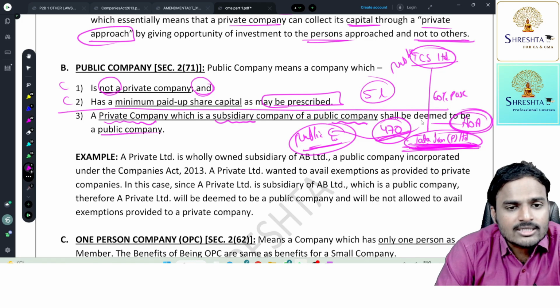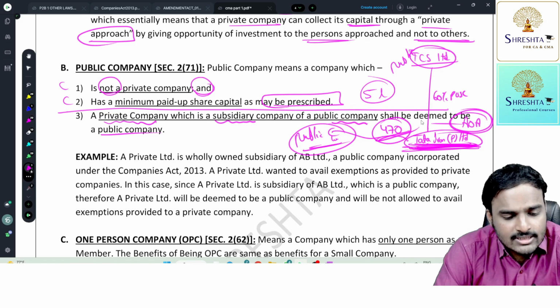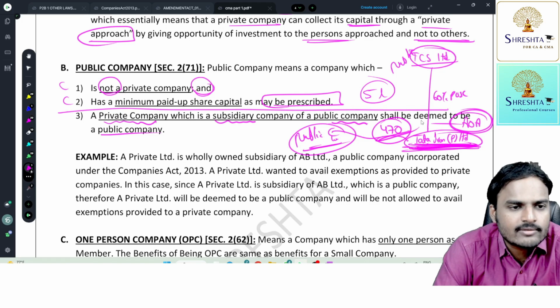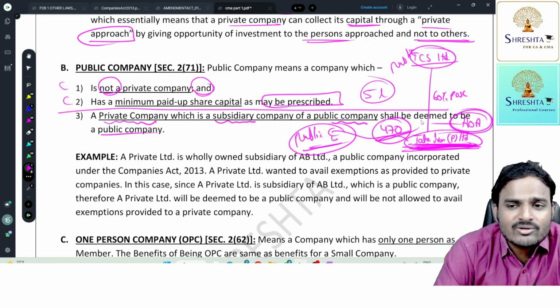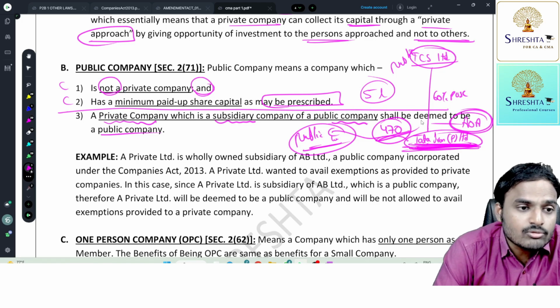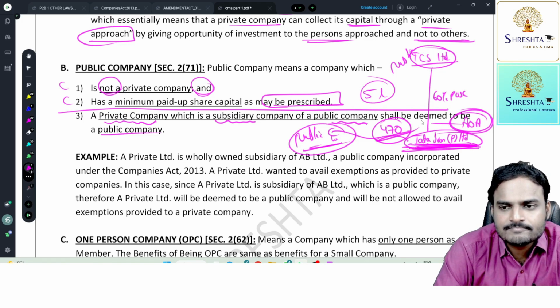Now you may ask me, sir, this is deemed to be a public company, so can this company offer shares to the public? No. Why? Its articles contain a provision that the company is prohibited from inviting offers from the public for purchasing or subscribing the securities of a company. Sir, but you call it a public company, no, sir? I call it a public company for the purpose of applying provisions of the Companies Act.